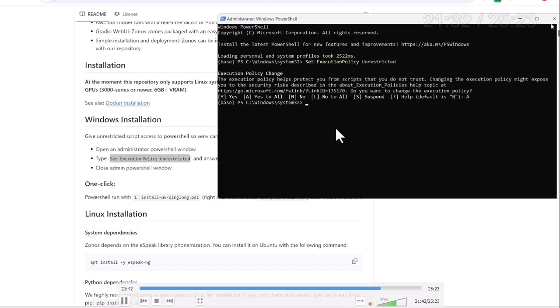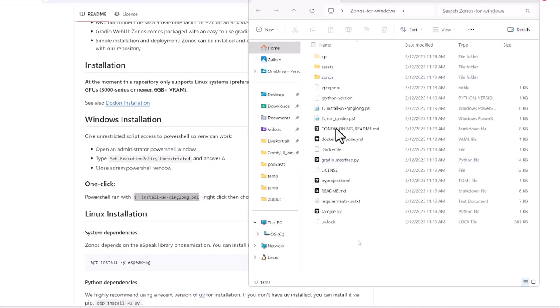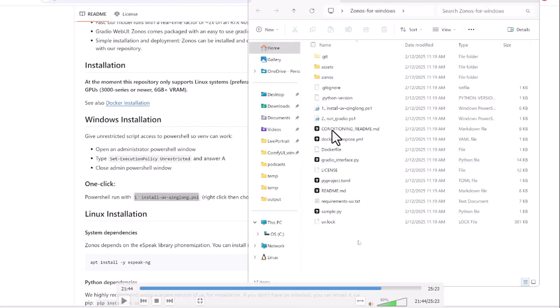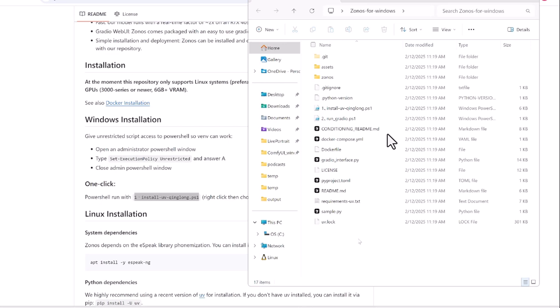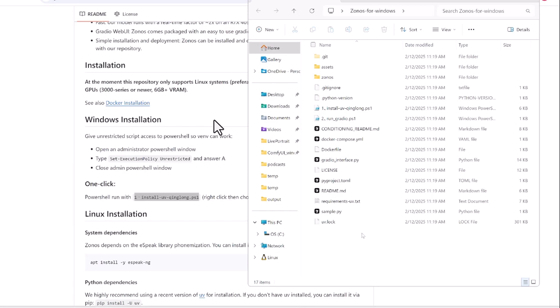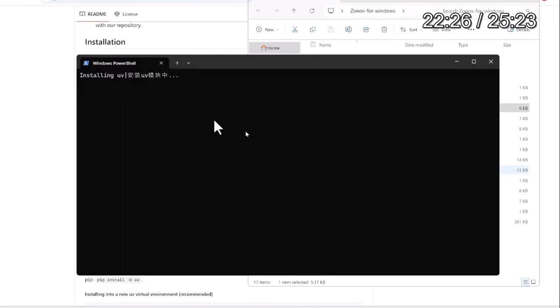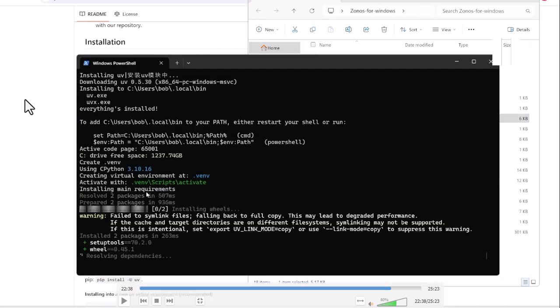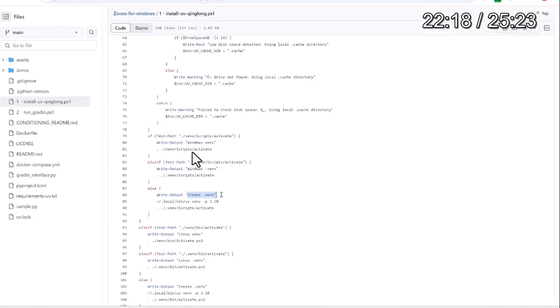Once that is done, you have to go ahead and open the folder. As I said before, this is the first thing that you have to do, the so-called script. You can simply run it with PowerShell, and then it's going to start downloading the required files, and based on that it will take some time to download. So as you can see, firstly it's going to start downloading. I have to show you.